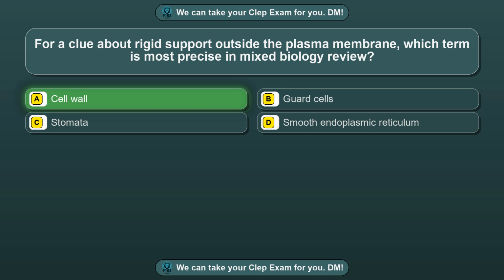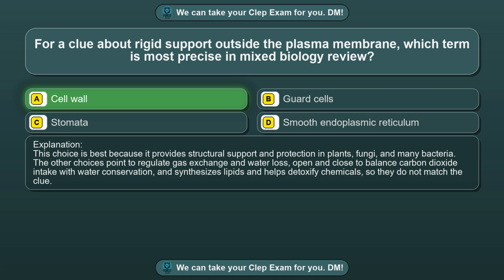Cell wall. This choice is best because it provides structural support and protection in plants, fungi, and many bacteria. The other choices point to regulate gas exchange and water loss, open and close to balance carbon dioxide intake with water conservation, and synthesizes lipids and helps detoxify chemicals, so they do not match the clue.